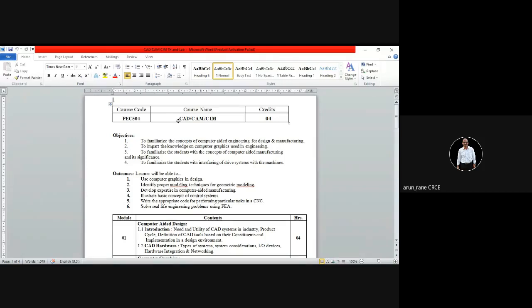So briefly now, CAD is nothing but computer-aided design, that is, we make the drawings. Earlier, we used to make them on the drawing board, but nowadays nobody makes them on the drawing board. We make them with the help of software, that is AutoCAD, ProE, NX, SolidWorks. SolidWorks is the most popular software. Just a minute.